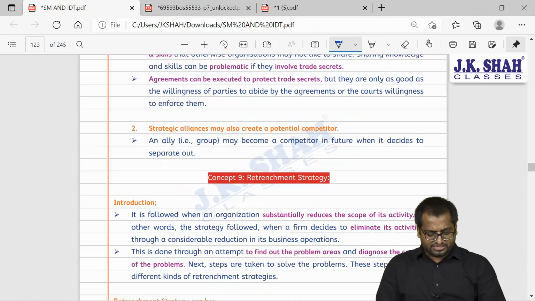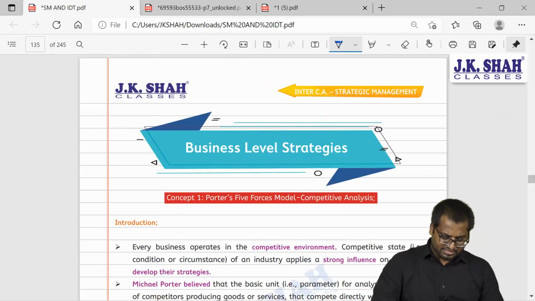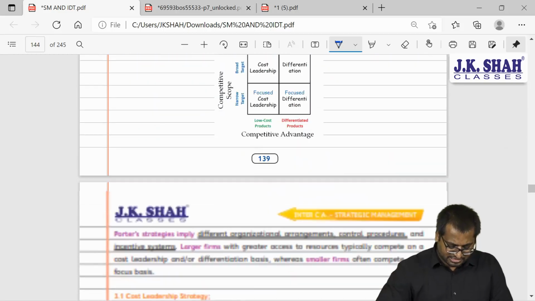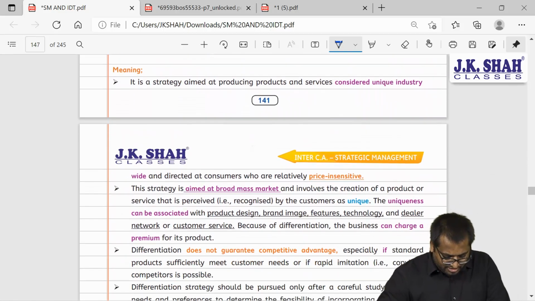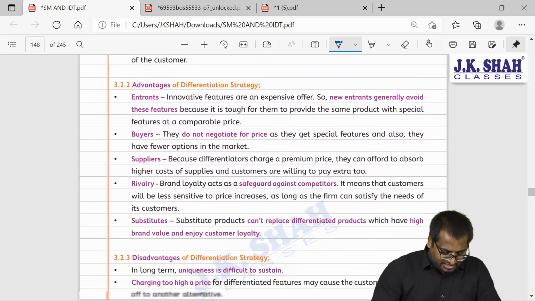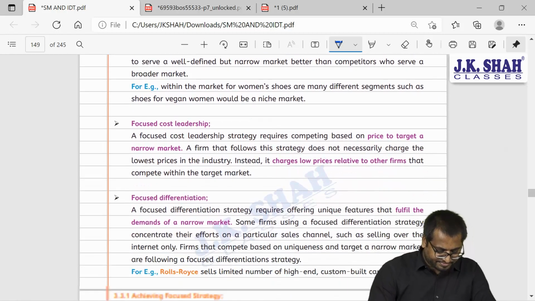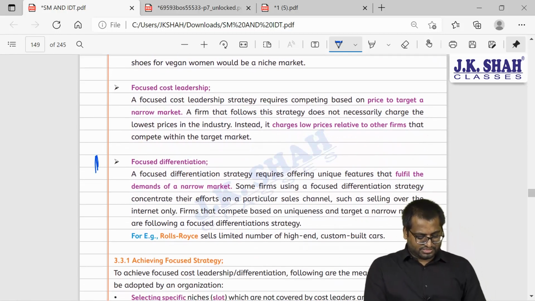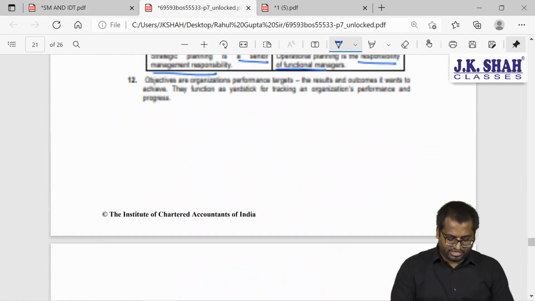So where will you see this in our book? You will see this in chapter number 5. I'll tell you the page number, guys. Give me a minute. You will see this on page number 144. Focus differentiation. So this is the point. So you will see this on page number 144.